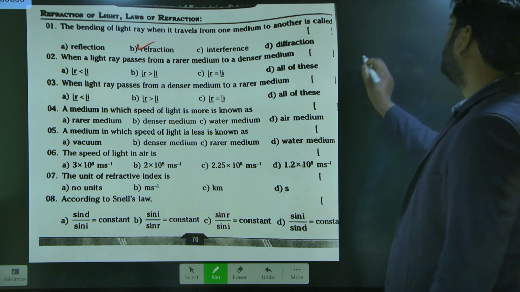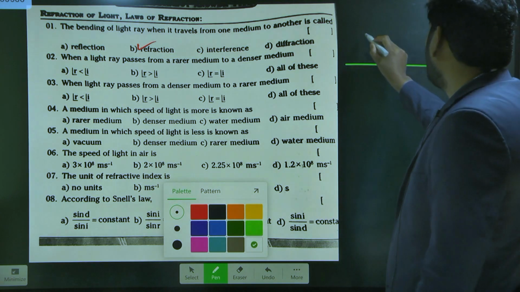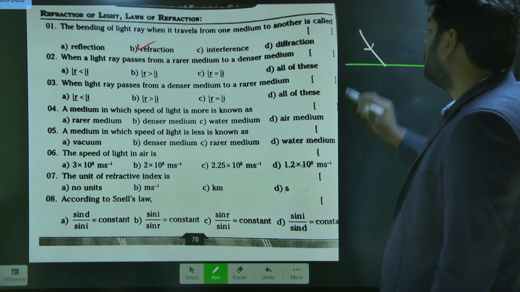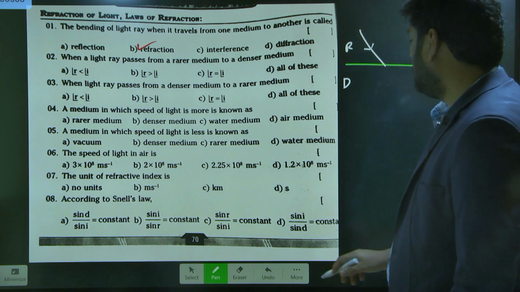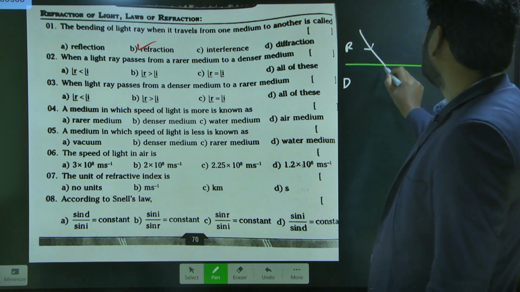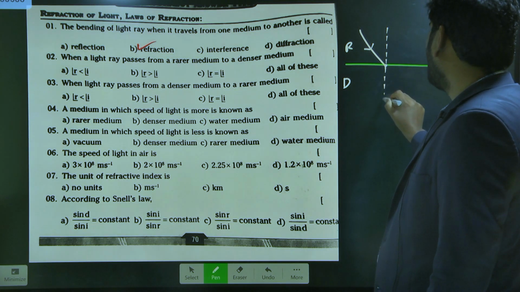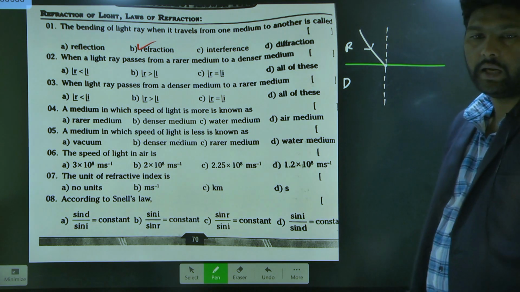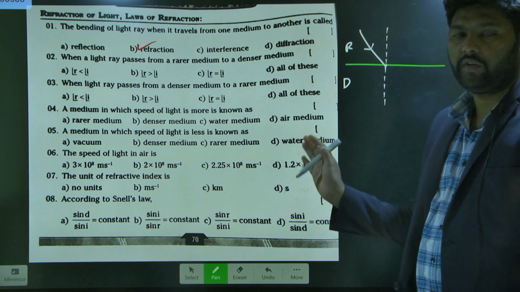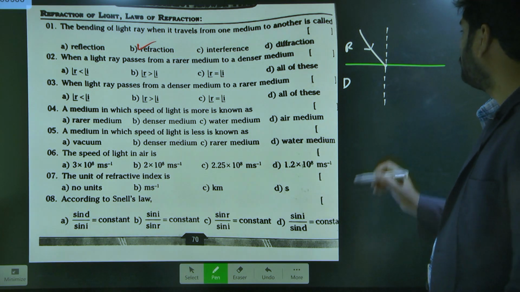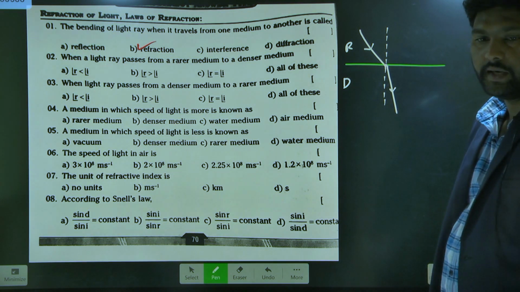Let's observe here. This is the boundary of the two mediums. Now the light ray is traveling from which medium to which medium? Rarer medium to denser. This is the point of incidence, and this is your normal. In which direction will the light ray bend, towards the normal or away from the normal? Towards the normal. So this is your refracted ray.